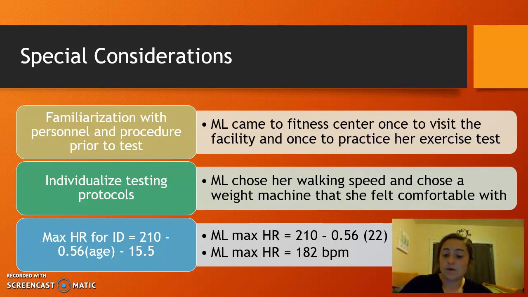Individualized testing protocols for her, so she chose her walking speed and chose the weight machines that she felt comfortable with, so the lower body leg press and the upper body seated chest press. She felt comfortable with those two the most, so she chose to do those.